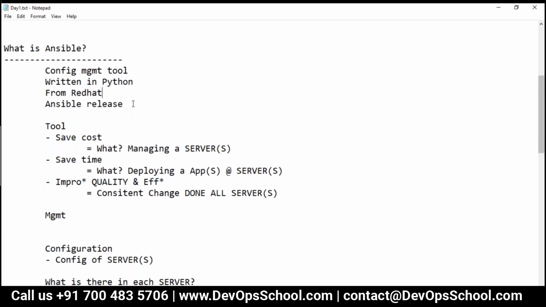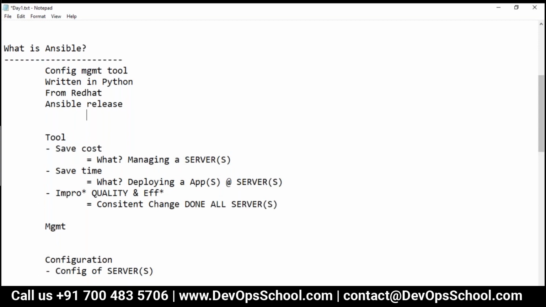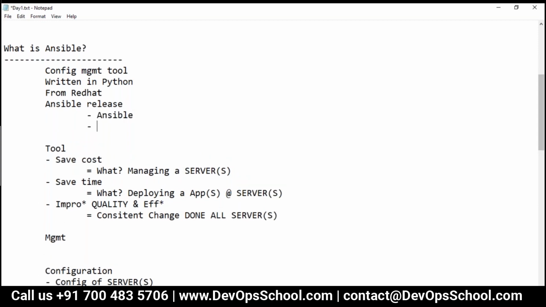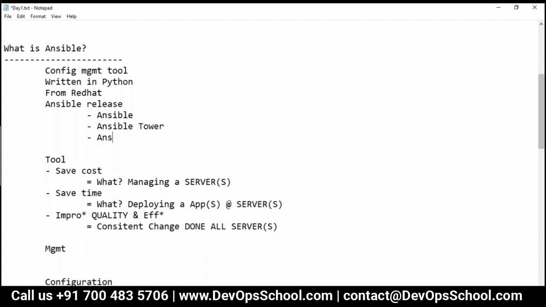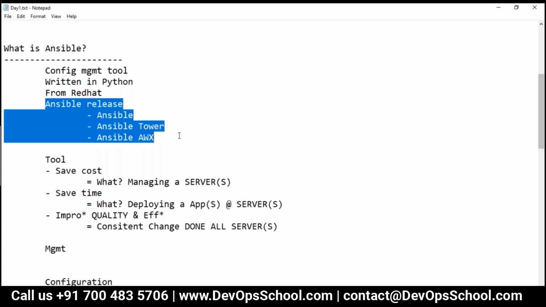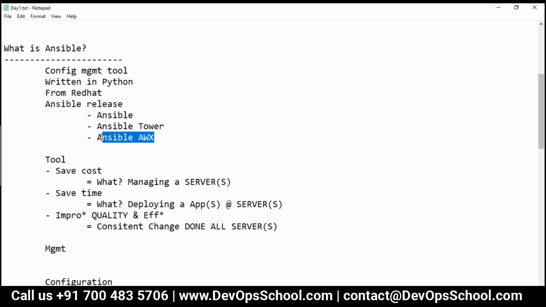Now, let's talk about the different releases. Here we have one release which we call Ansible alone. Another one we call Ansible Tower. And another release we call Ansible AWX. Okay, AWX. So now the question I have in my mind: what is the difference between Ansible, Tower and AWX? So let's understand that.